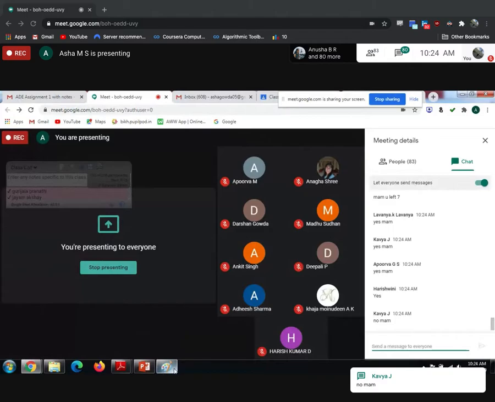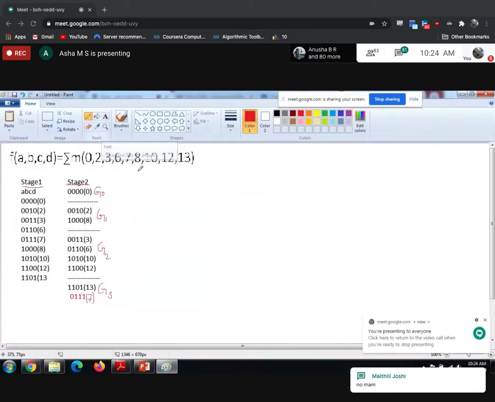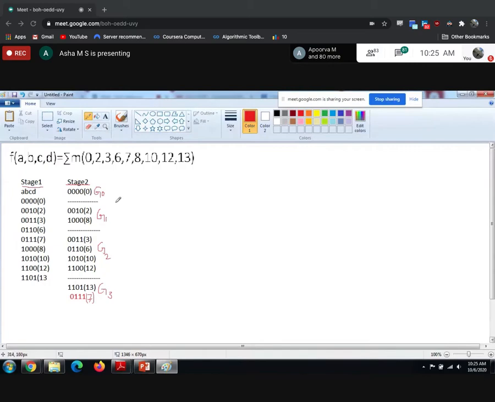Okay. Let's move to stage 3. Before I start writing stage 3, I'll tell the procedure. What you can observe here is number of ones are 0, number of ones are 1, number of ones are 2, number of ones are 3. Now when you compare group 0 with group 1, it should differ in 1 bit. The bit which differs, you are going to eliminate.